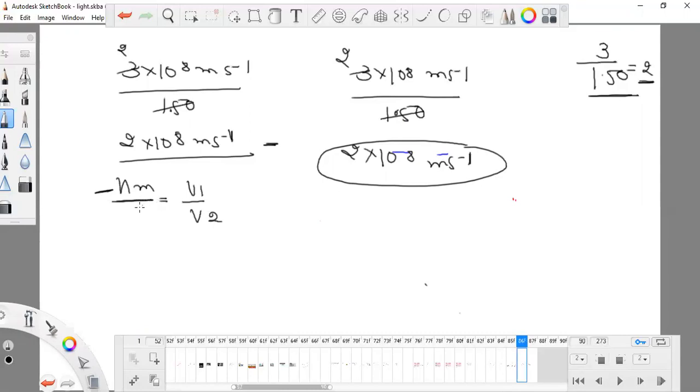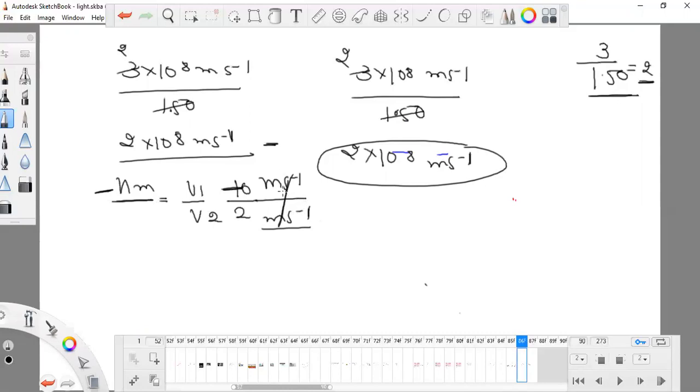It has no unit. Why? Because this value has a unit, meter per second, and this value also has a unit, meter per second. When you cut both values, it will be 10 meter per second, 2 meter per second, whatever, depending upon the medium.